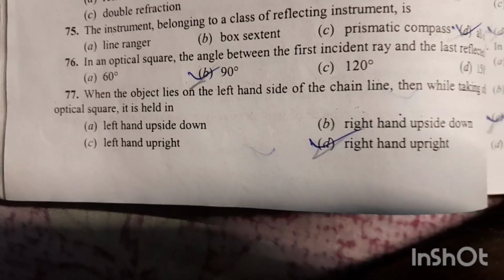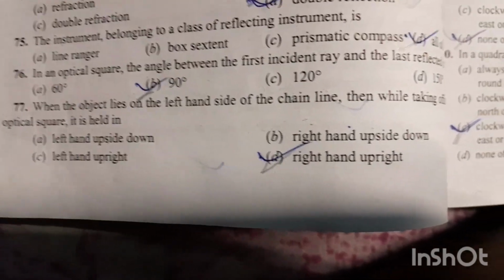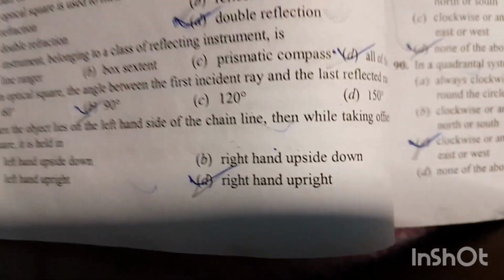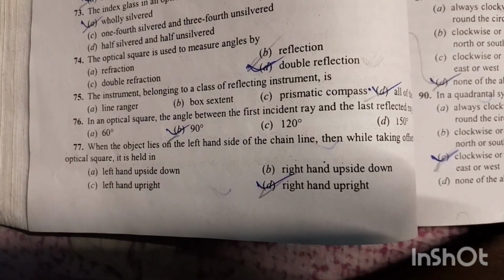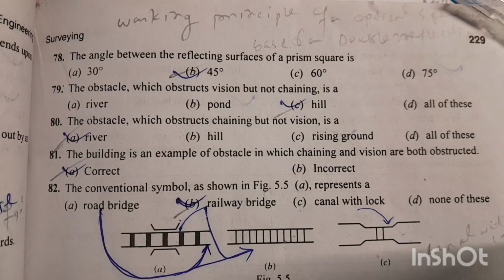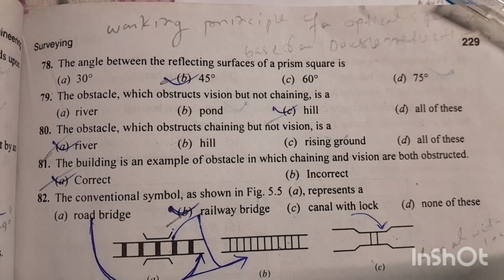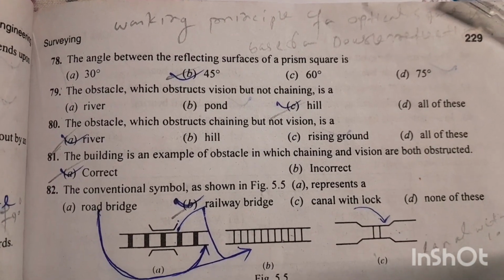Question number 77. When the object lies on the left hand side of the chain line, then while taking offset with an optical square, it is held in right hand upright. Option number D is the right answer. Question number 78. The angle between the reflecting surface of a prism square is 45 degree. Option number B is the right answer.